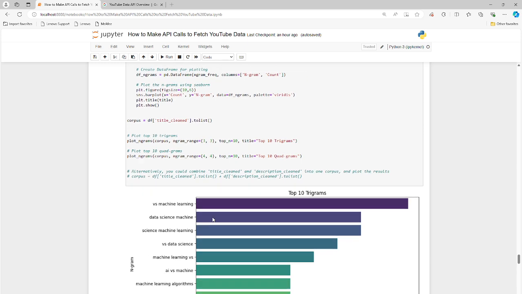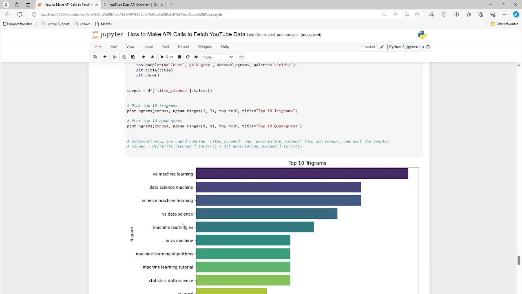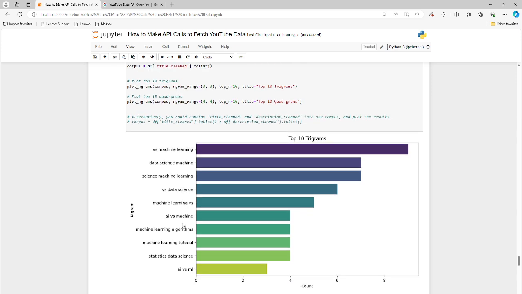So "versus machine learning" is easily the top trigram here. These three words appear more frequently than any other three-word combination. So "data science machine", "science machine learning", and "machine learning" are the top three, right? Let me scroll down a little bit and get some perspective here. Of all these videos, 8 times "versus machine learning" shows up, and then about 7 times it's "data science machine" and "science machine learning", and "AI versus ML" is the least popular of the top 10 trigrams.